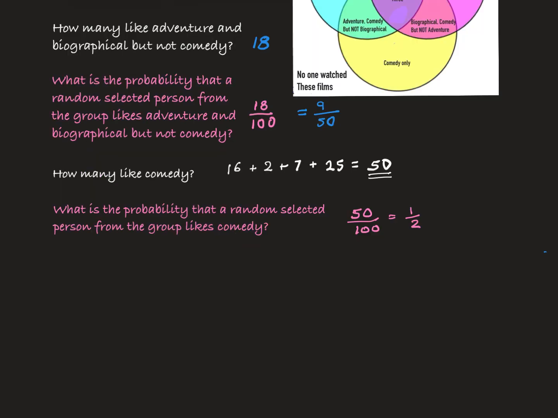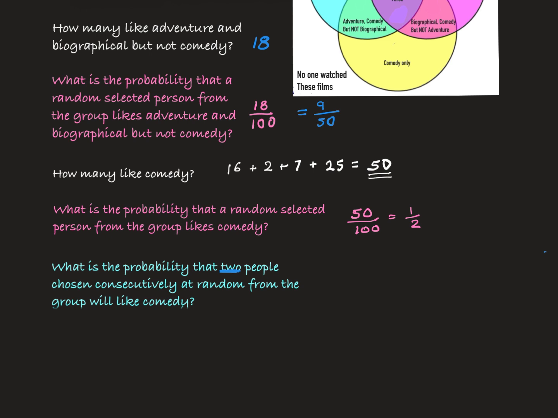Now I want to throw in a more challenging question. Well, we know that the probability of choosing one person from the group who likes comedy is 50 over 100. Now, because we've already chosen one person, there's now 99 people to choose from. So we'll need to multiply it by, and there's now 49 people who like comedy because one's already been chosen, and there's 99 people left.